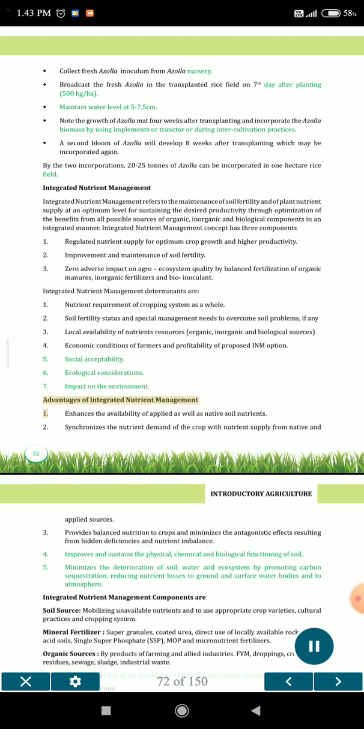Advantages of integrated nutrient management. 1. Enhances the availability of applied as well as native soil nutrients. 2. Synchronizes the nutrient demand of the crop with nutrient supply from native and applied sources.